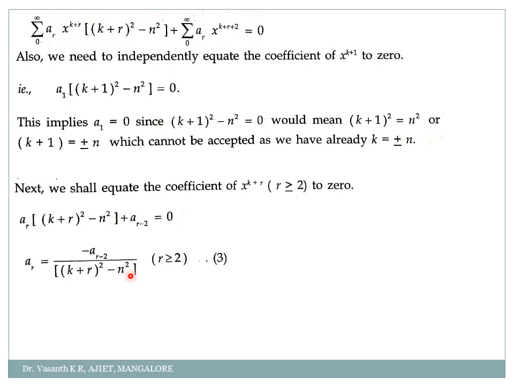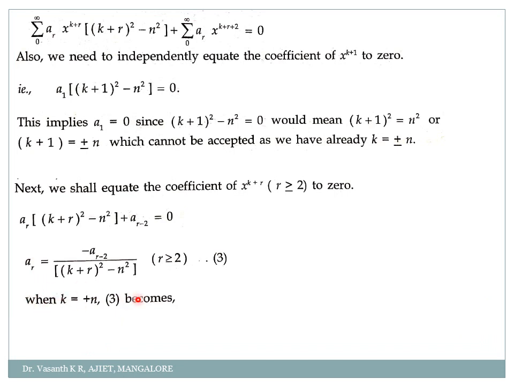Okay. Now in order to find all other values, see, as I said, summation means from r equal to 0 to infinity, correct? So now I came to know what a1 is. a0 cannot be 0, a1 is 0. Now I should check what a2, a3, a4, a5 are, correct? So how can I do it? If you go on taking the value for r here, r as 1, 2, 3, 4, won't I get the values? Yes. So from where should I start r now? Already you know what a0 and a1 are. So a0 cannot be 0, a1 is 0. Now which value is required next? a2. So take r equal to 2 here.